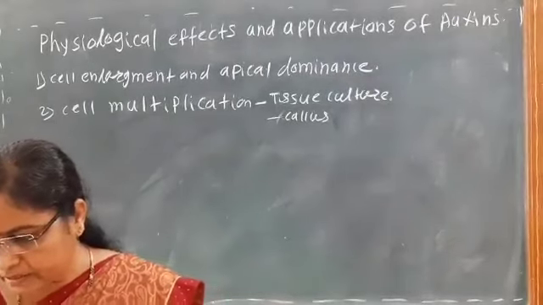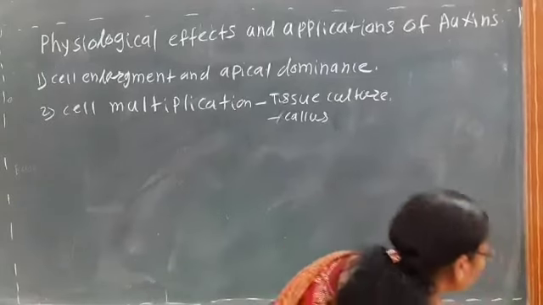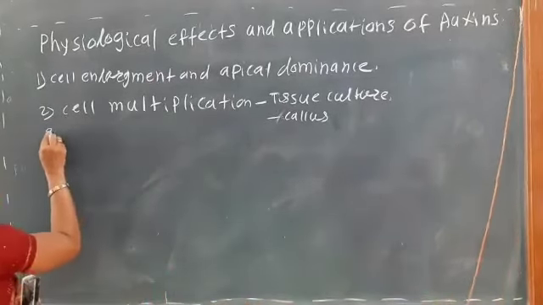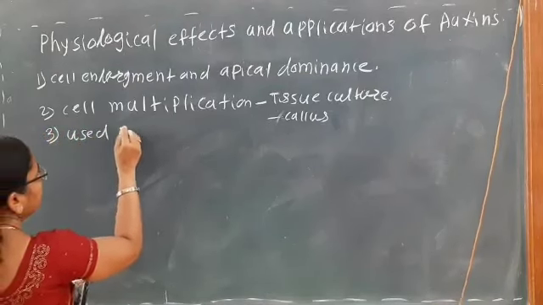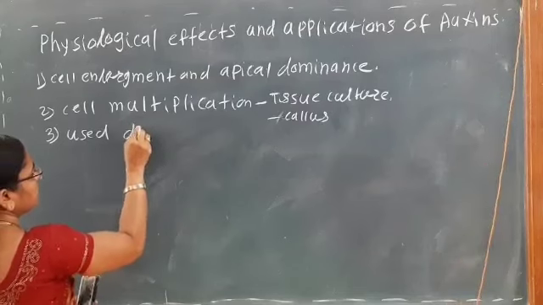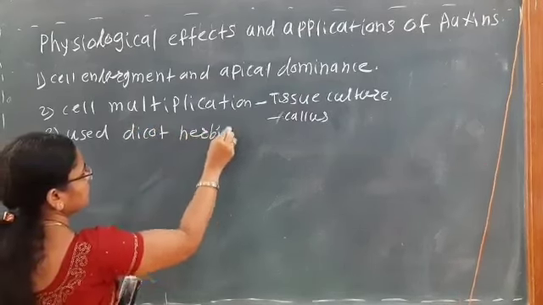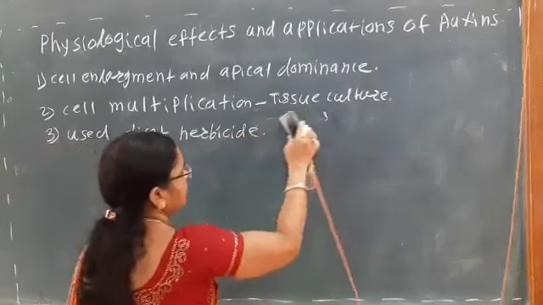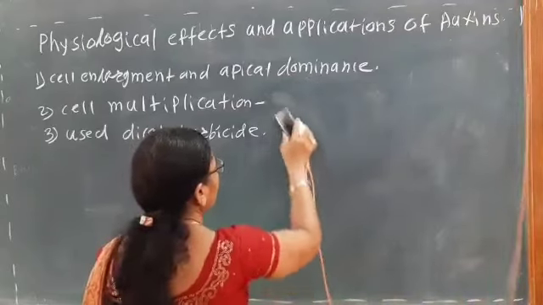Then next, it is used as a dicot herbicide. Used as dicot herbicide. So herbicide means to kill the dicot herbs.